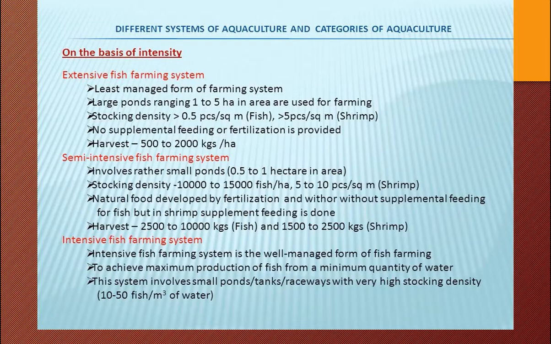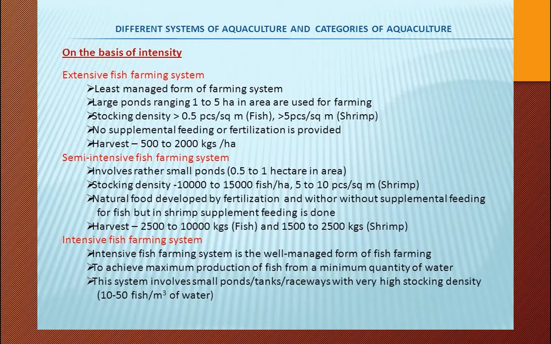That is harvesting. Whereas semi intensive involves rather small ponds of 0.5 to 1 hectare in area, with stocking density of 10,000 to 15,000 fish per hectare, and 5 to 10 per hectare for shrimp, and natural food developed by fertilization and without supplemental feeding.